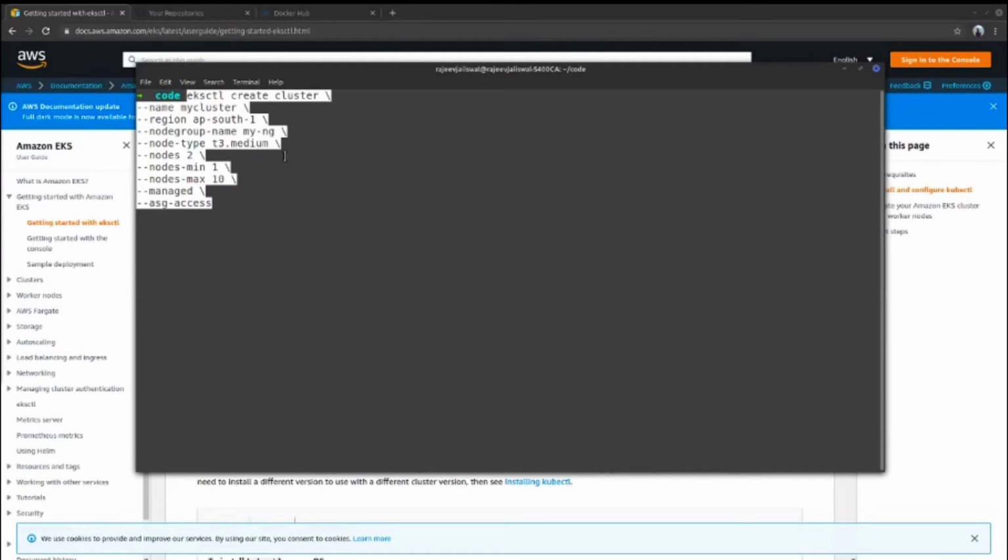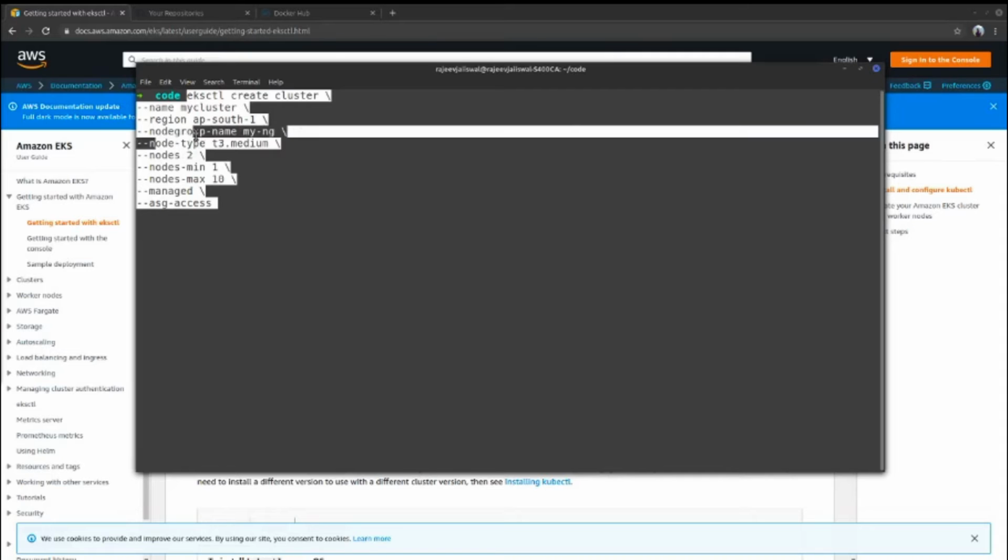right? You will give the command eksctl create cluster. You need to give your cluster name, whatever name you want to choose. You need to give a region. Even if you don't give the region, it will use the region you selected with AWS CLI. Then you need to give a name to a node group. A node group is simply your worker node grouping, how many worker nodes you are going to create. You can give a logical grouping name there, and how many nodes you want to create too.